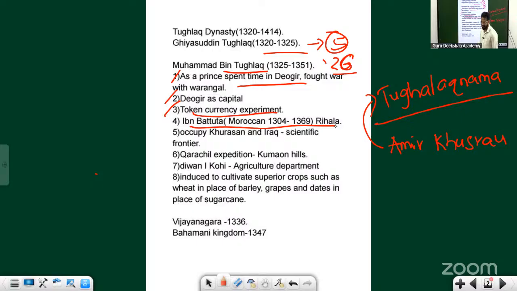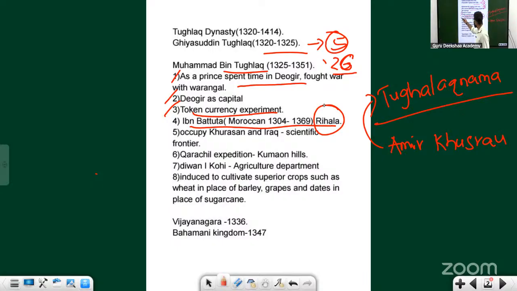See, in the world map, try to learn about one country every day, one capital, where it is situated in the globe. Over a period of the next 100 days, you might have known so many countries. That's how you can learn maps. If you try to learn everything in one day, you won't be able to get the things. So he has written a book called Rihala. This Moroccan writer, Ibn Battuta, rose to a higher position.